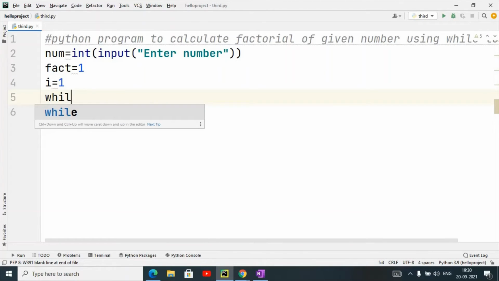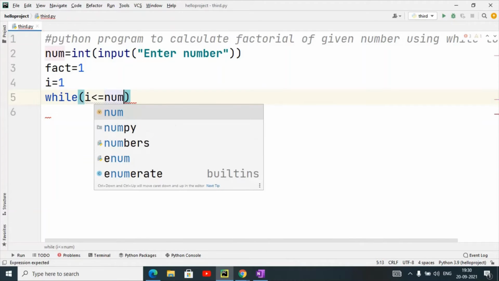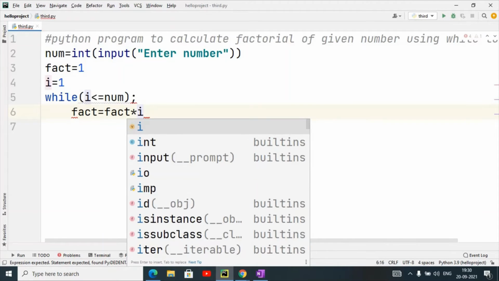Now I have given a while loop. While is a keyword. In this while loop I will give the condition, i less than or equal to num, and here I will write the logic: fact equals fact multiply i.